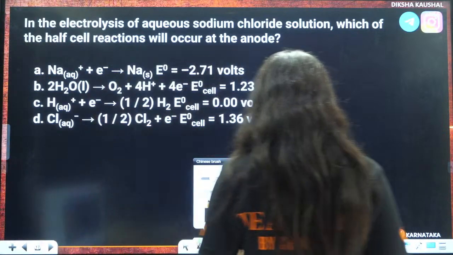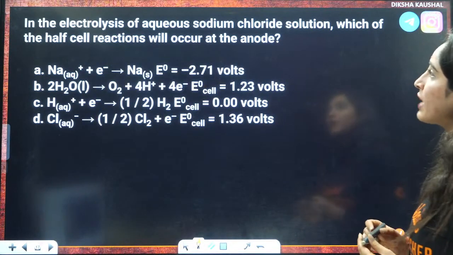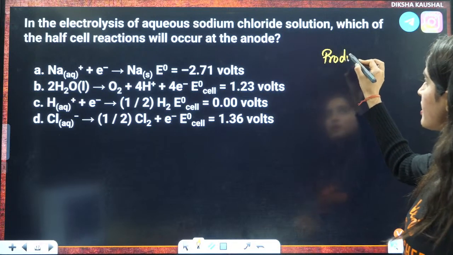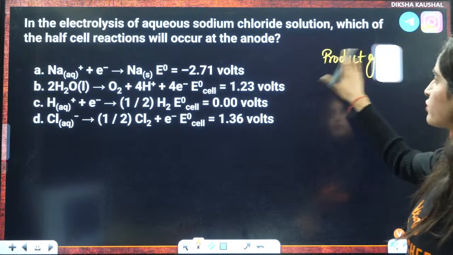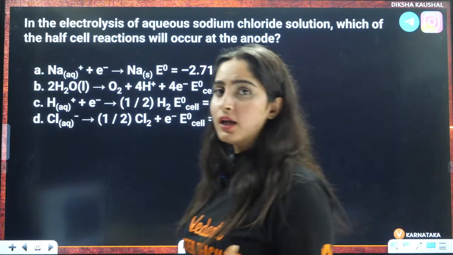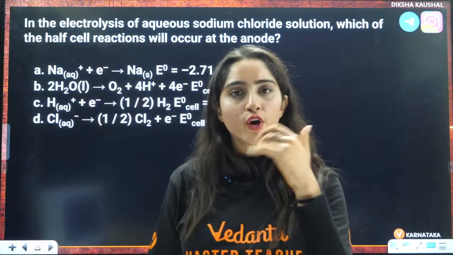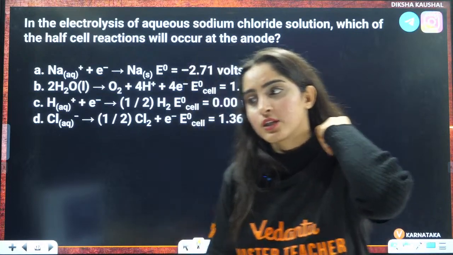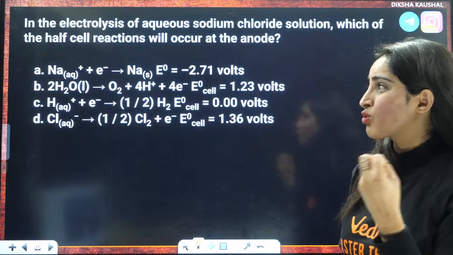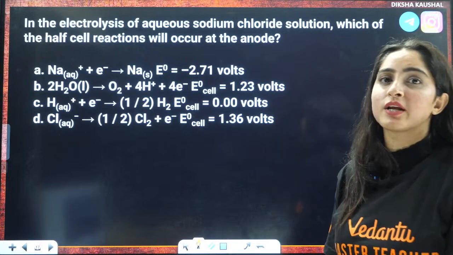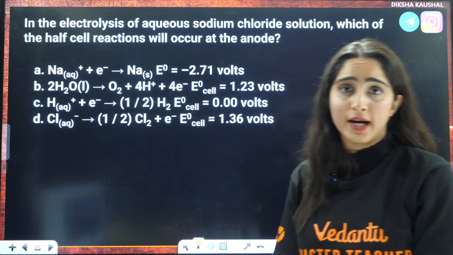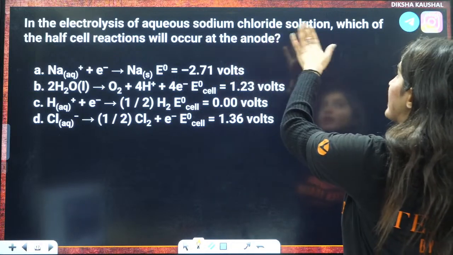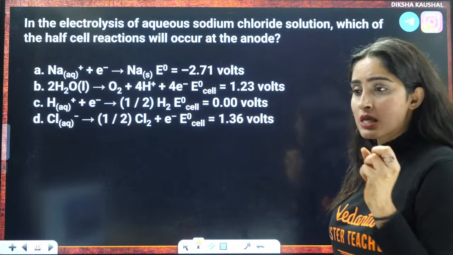Now, the electrolysis of the aqueous sodium chloride. Now, this is based on product of electrolysis, right? This we have not done because this is actually a full-on cramming thing, but I'll tell you a little about this thing. So you can go through that. This is more to remember which reaction will occur at anode and which will occur at cathode, right?